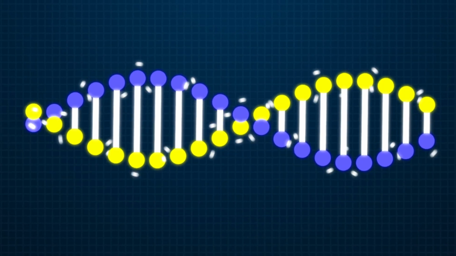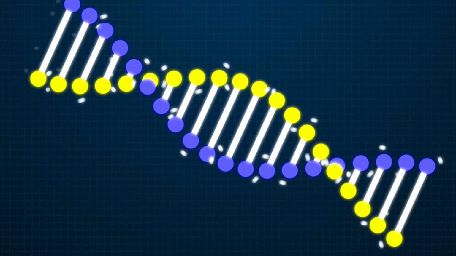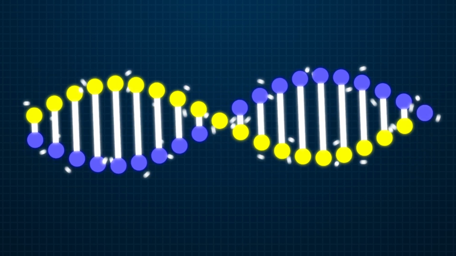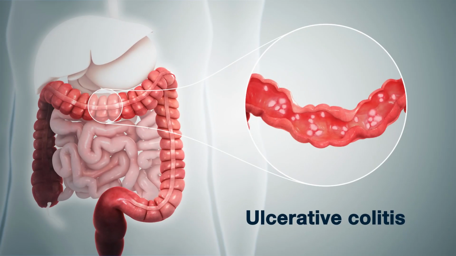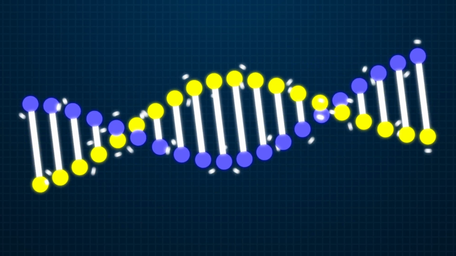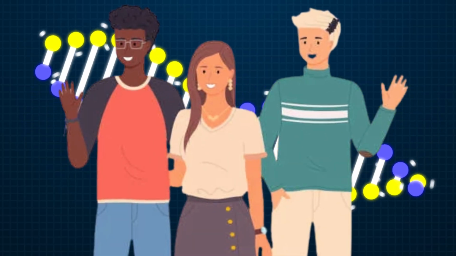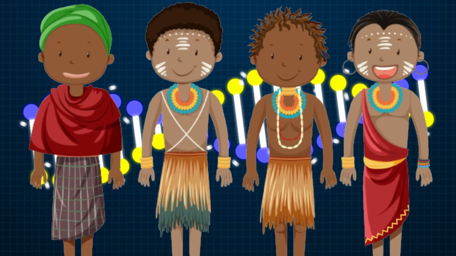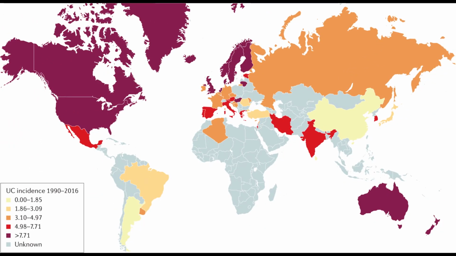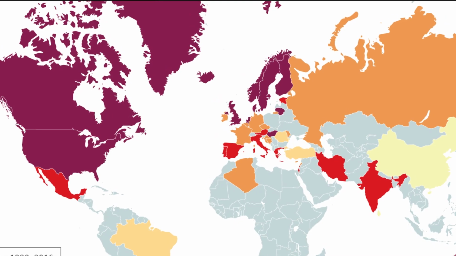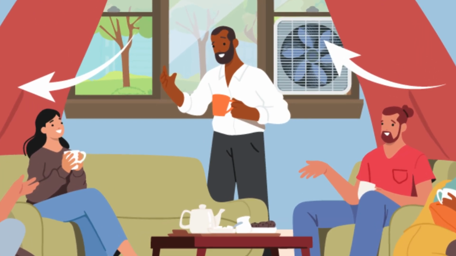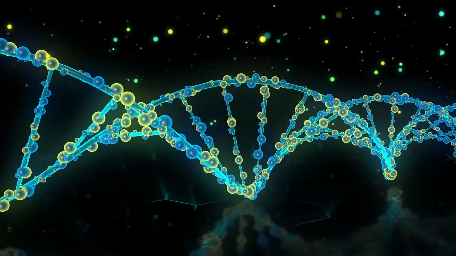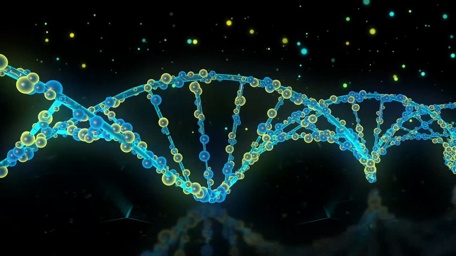In addition to immune responses and genetics, certain risk factors have been identified as potential contributors to the development of ulcerative colitis. Age, for instance, plays a role, as the condition often manifests in young adulthood, although it can occur at any age. Ethnicity is also a factor to consider, with some populations exhibiting higher rates of ulcerative colitis than others. Moreover, individuals with a family history of the condition have an increased likelihood of developing it themselves, suggesting a genetic predisposition that can be passed down through generations.